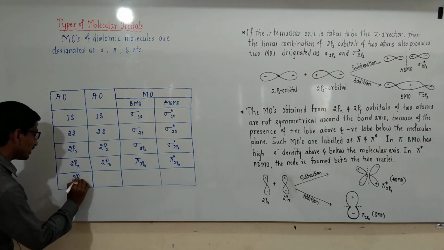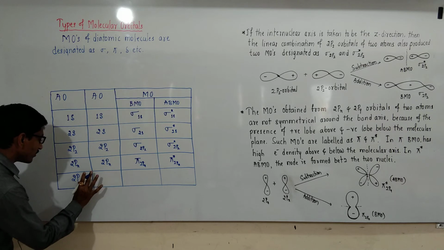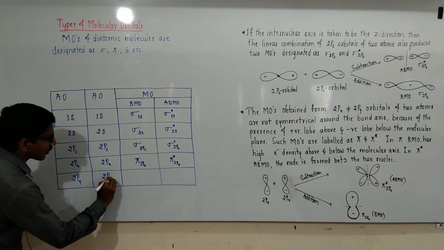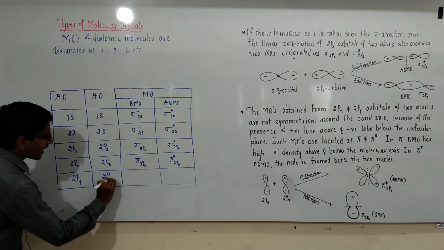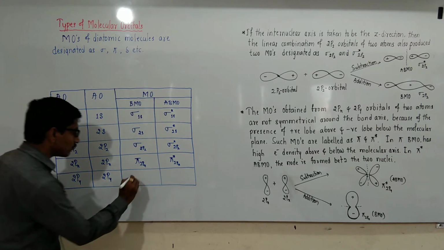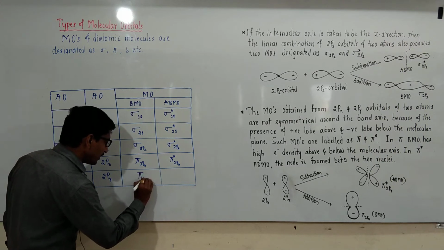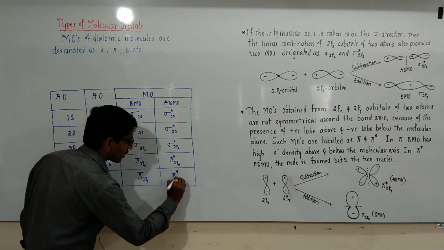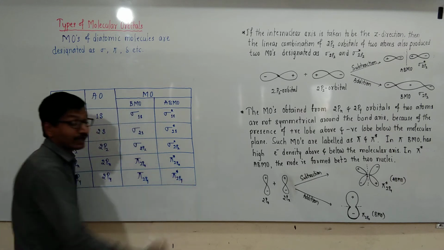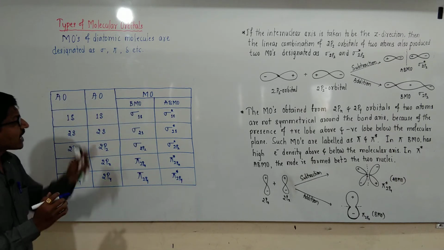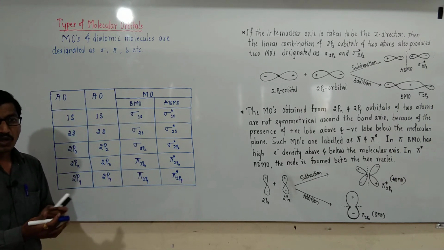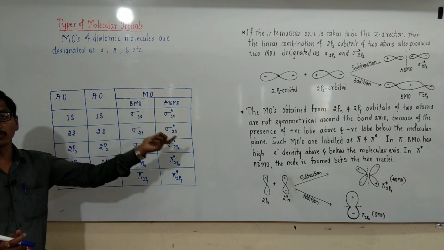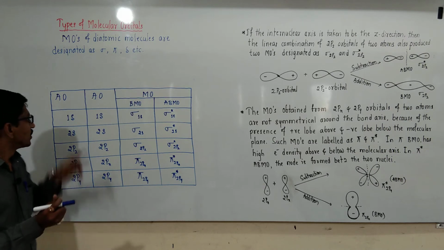Then the last one: 2py atomic orbital of one atom combines with 2py atomic orbital of another atom to form pi 2py and pi star 2py anti-bonding molecular orbital. These are the possible molecular orbitals formed by linear combination of atomic orbitals of two atoms.